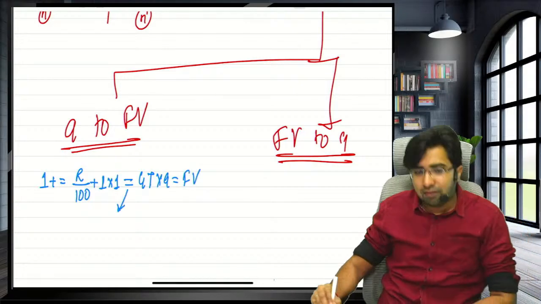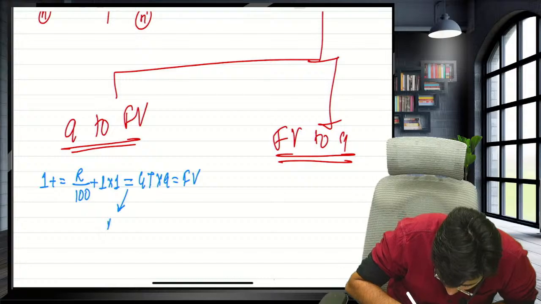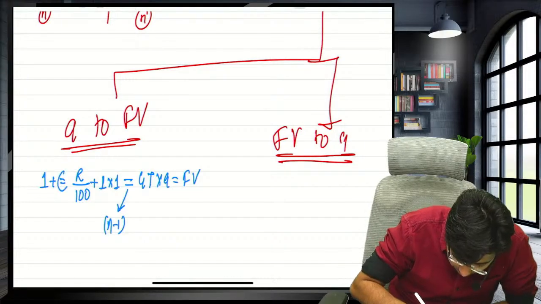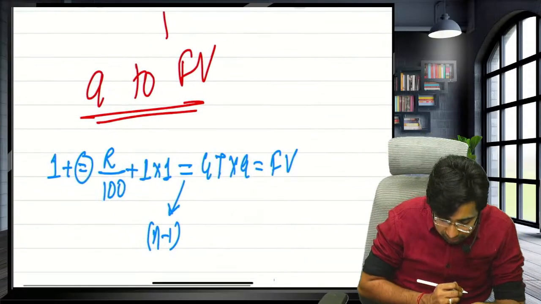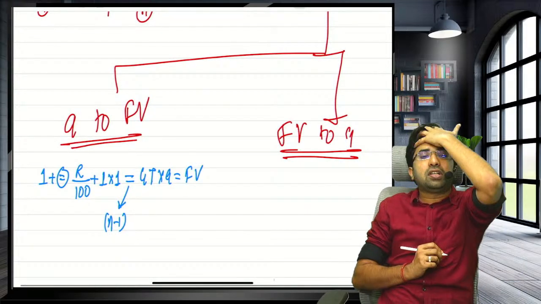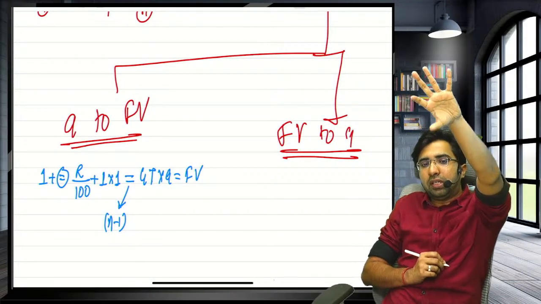Sir, how many times I will press equals to button? Guys, you have to press equals to button n minus 1, number of installments less 1, because you already pressed equals to one time. So what is the trick? 1 plus equals to, R upon 100 plus 1 into 1, equals to, GT into annuity.